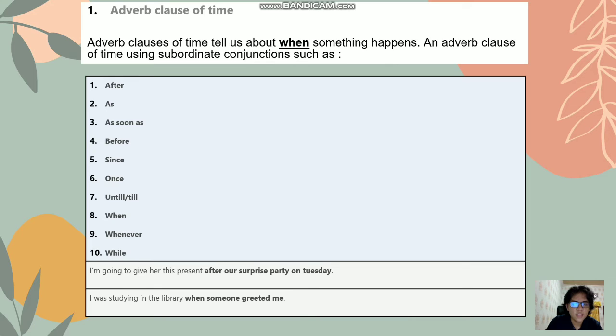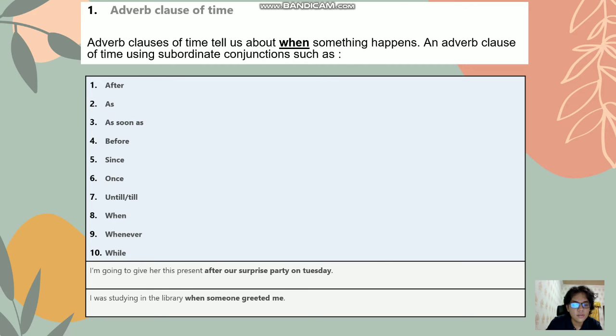The first type of adverb clause is the adverb clause of time. Adverb clauses of time tell us about when something happens. An adverb clause of time uses subordinate conjunctions such as after, as soon as, before, since, once, until or till, when, whenever, and while.